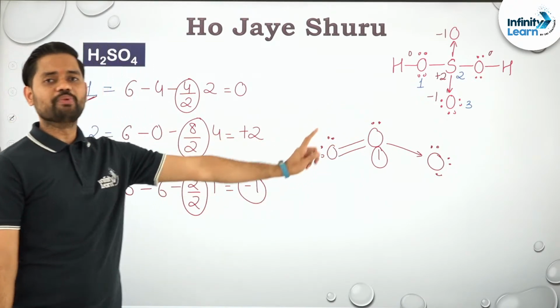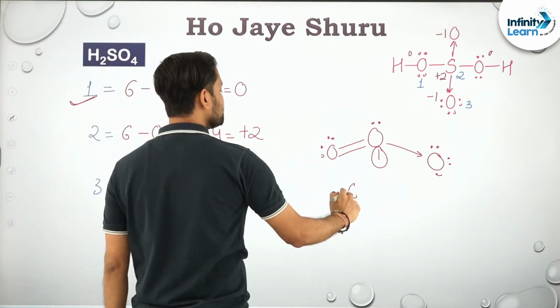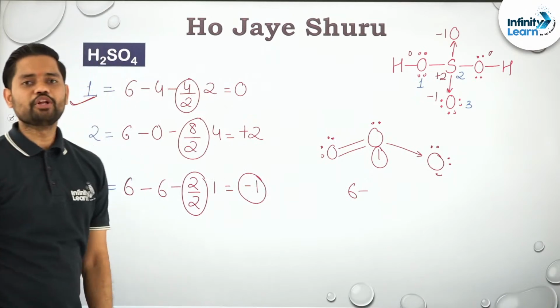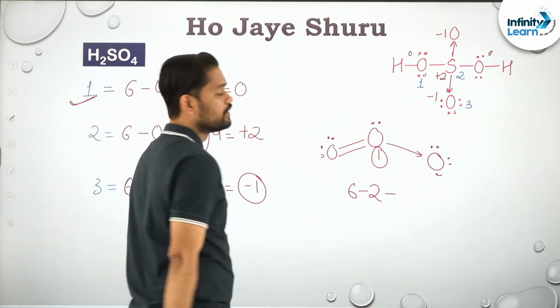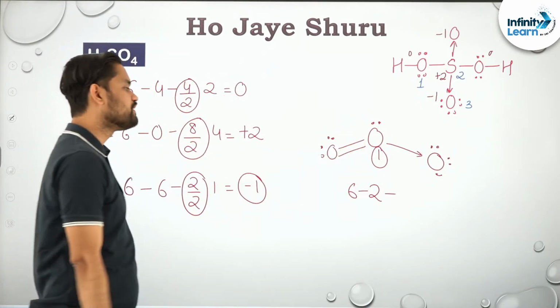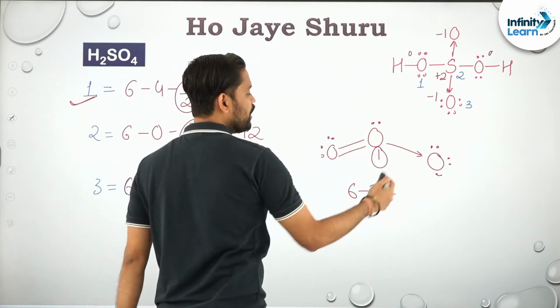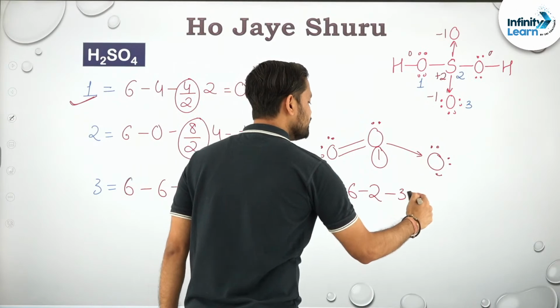Oxygen. What is the valence shell electron count over here? Can I say the valence shell electron count is 6? How many lone pairs are there? There is only one lone pair, that means 2. And how many bonds has it formed? 3. 1, 2, 3. That is 6 electrons. 6 by 2 is again 3. That is equal to +1.